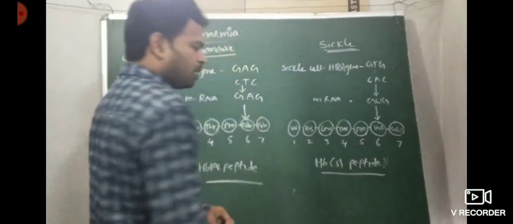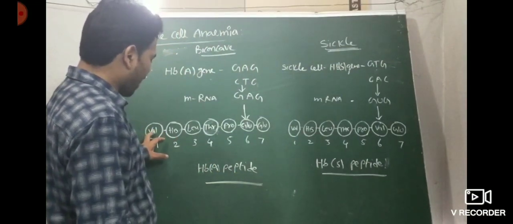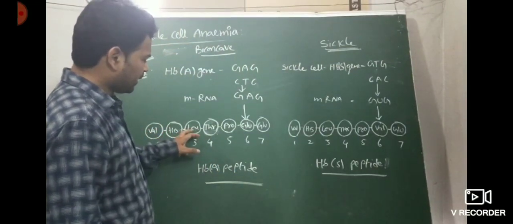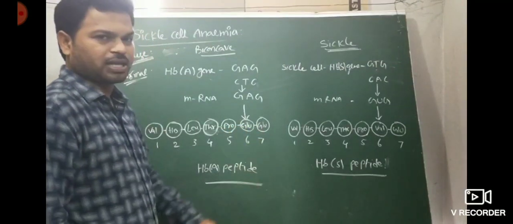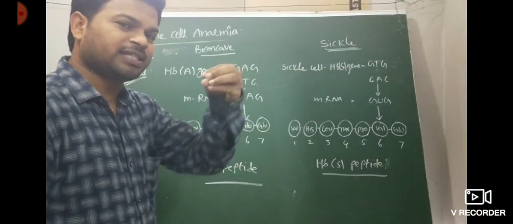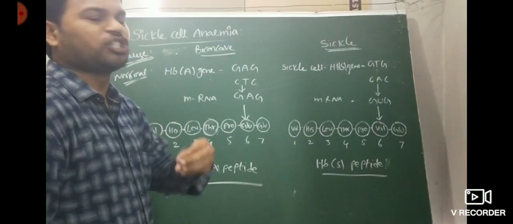Sometimes a question asks: valine, histidine, leucine, threonine, proline, glutamic acid. Identify the correct sequence in a beta globin chain.